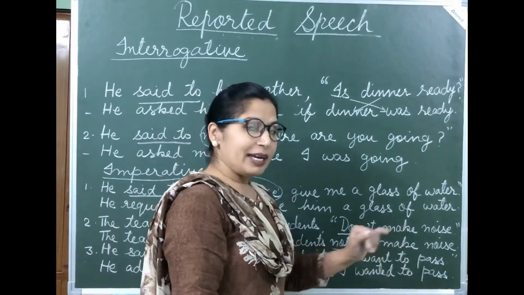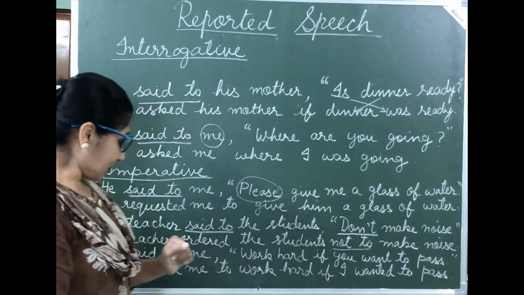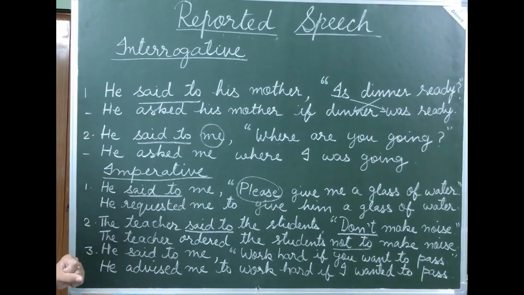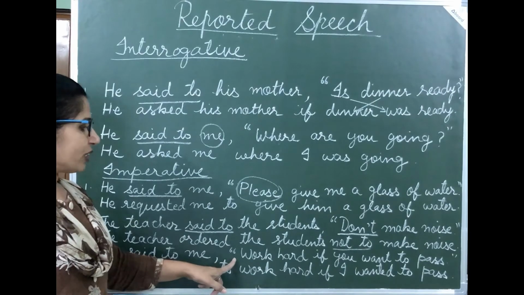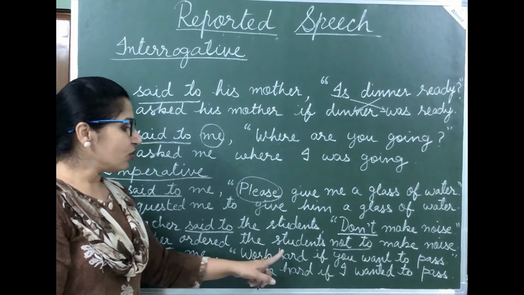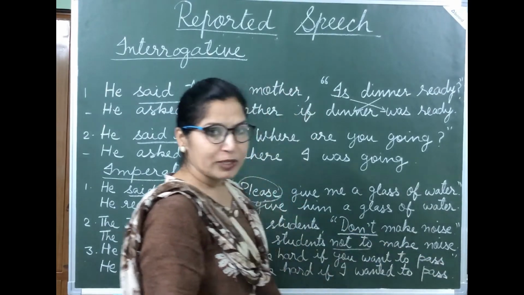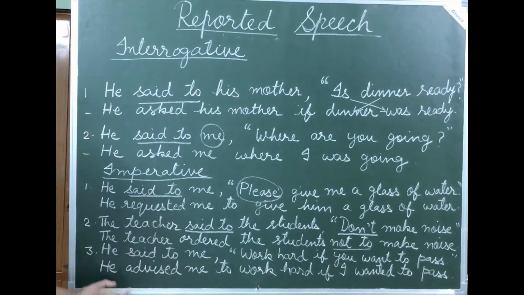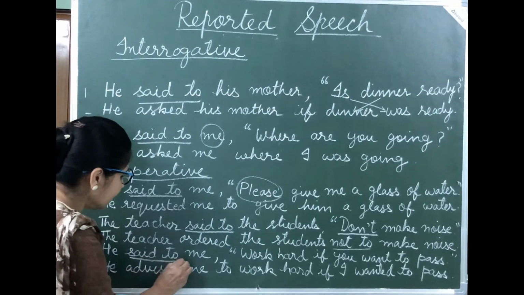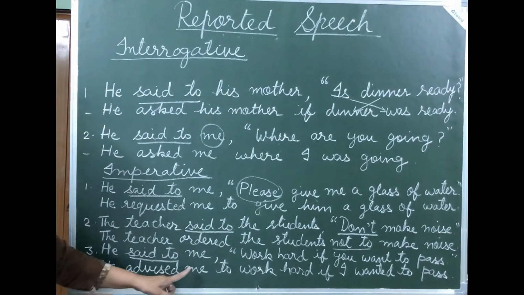Not to make noise, full stop. Now students, let's see one more example. He said to me, "Work hard if you want to pass." Now the person is advising me to work hard, so "said to" changes into "advised me."